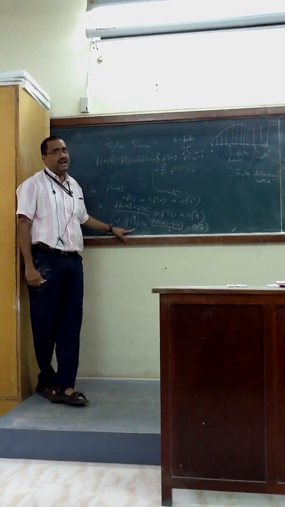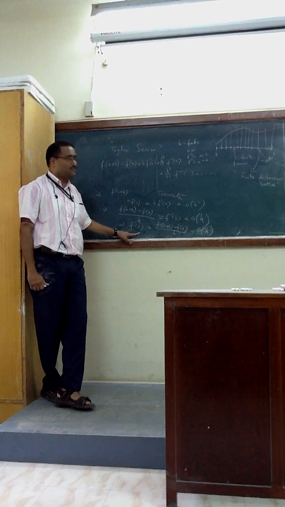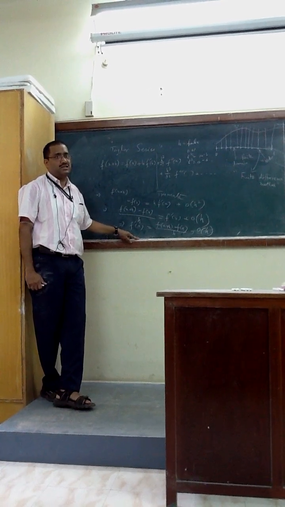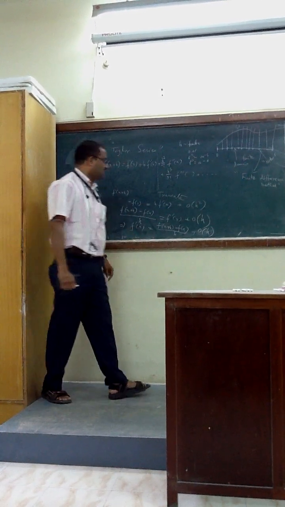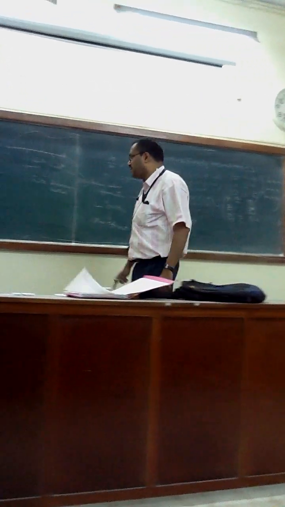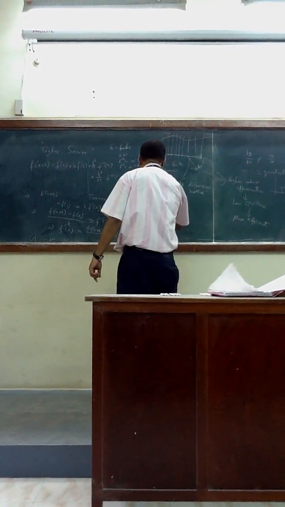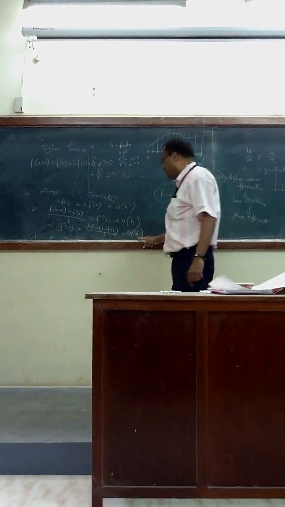So we have derived a derivative formula df by dx in terms of algebraic expression from Taylor series, which is nothing but f of x plus h minus f of x by h. Order of error is h. Now the thing is that if h is equal to 0.1, we get order of error equal to 0.1.